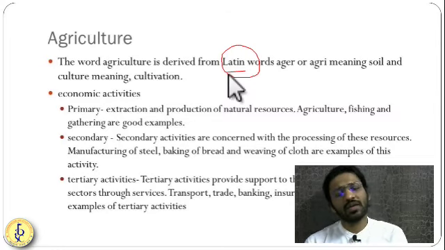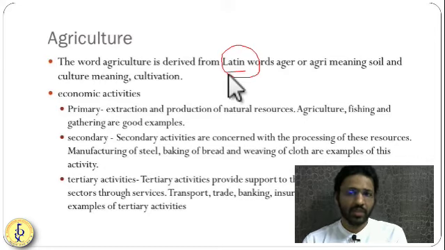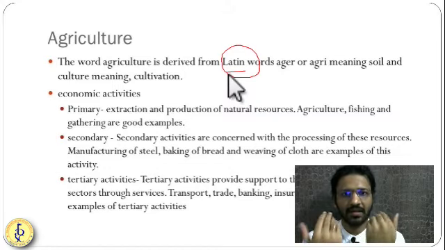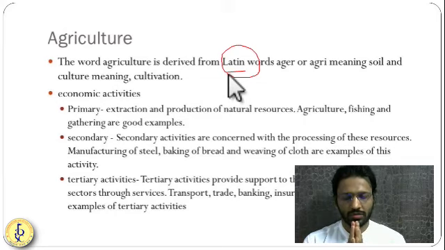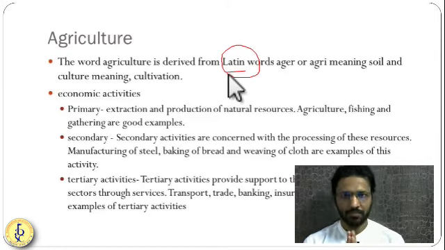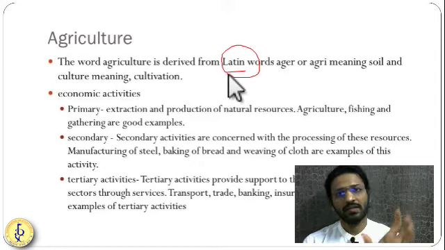So agriculture comes under various economic activities. Broadly, we categorize economic activities into three subcategories: primary activities, secondary activities, and tertiary activities. Primary activities are directly related to nature. Human beings directly deal with nature and take raw inputs. In secondary activity, these raw inputs are converted into some final product. And tertiary activity incorporates services like transport, trade, banking, insurance. So these are the services.